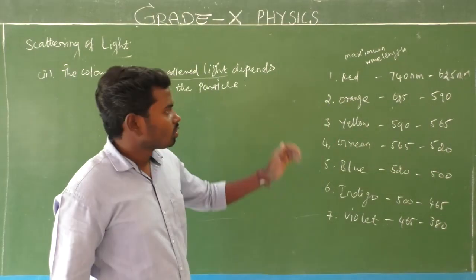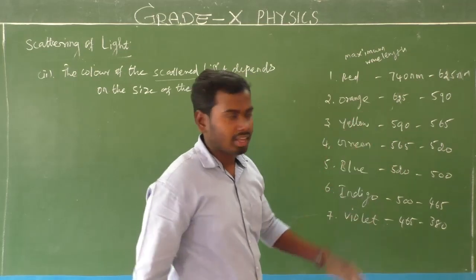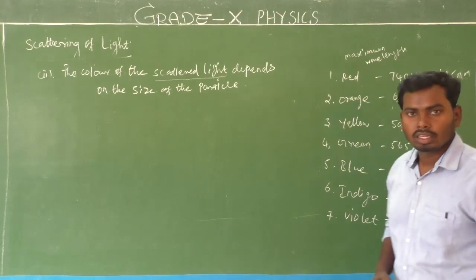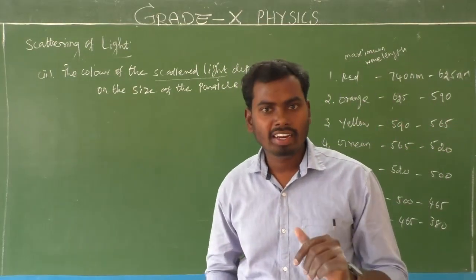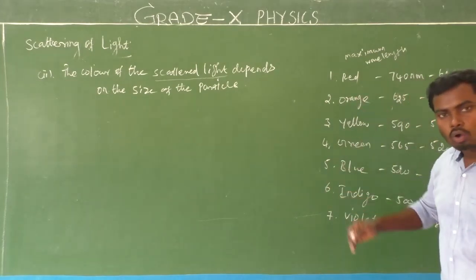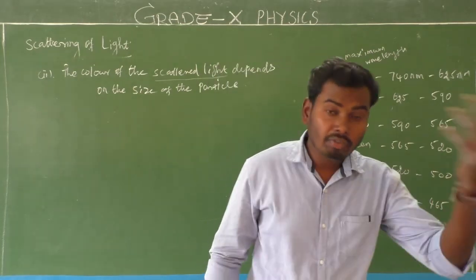Look at here. So this is a wavelength range. What is the wavelength range? So already we know the white light is a mixture of 7 colors. White light is a mixture of how many colors? 7 colors. So the 7 colors have different wavelength. Each color has a different wavelength.